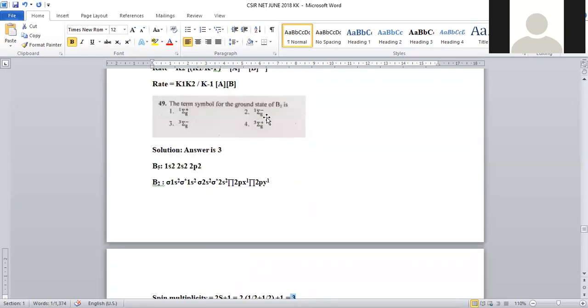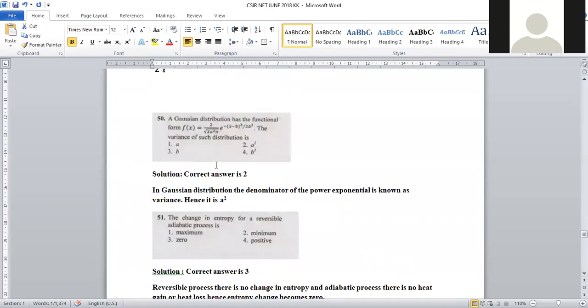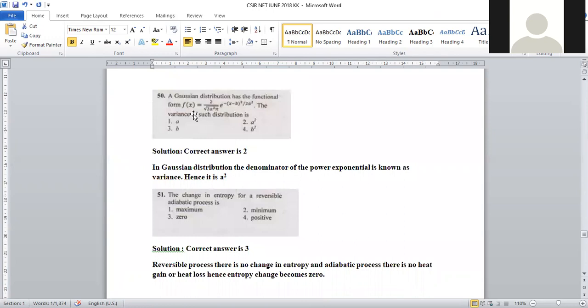Negative parity is given for boron, because the electrons are present in pi orbitals. If they are present in sigma orbitals, positive parity; if electrons are present in pi orbitals, negative parity will be given. So all are satisfied with option number 3. So 3 sigma g minus, option number 3, is the answer for question number 49. And the next question will be question number 50.